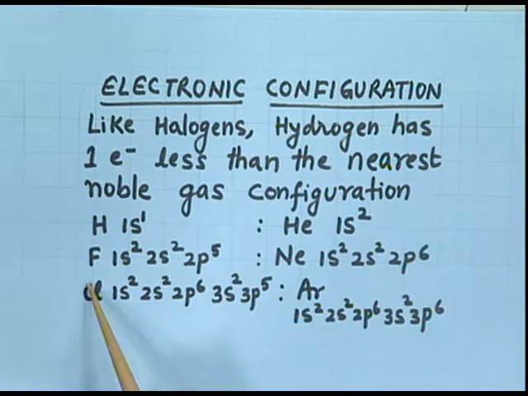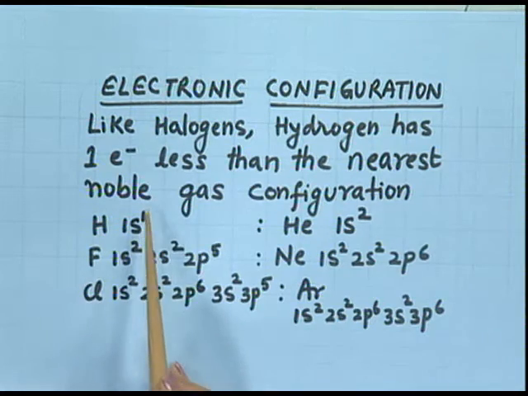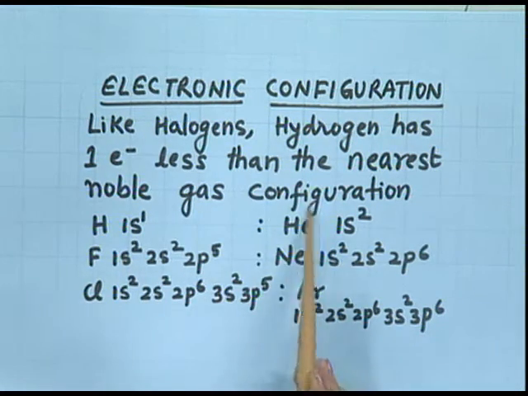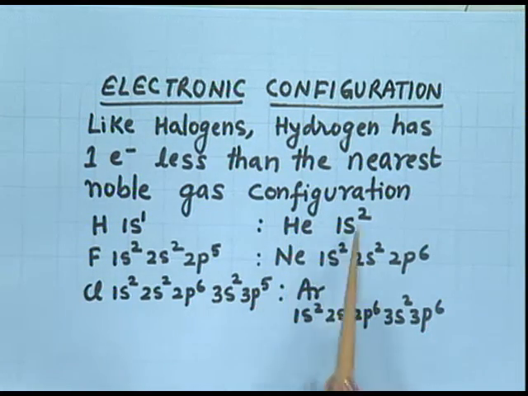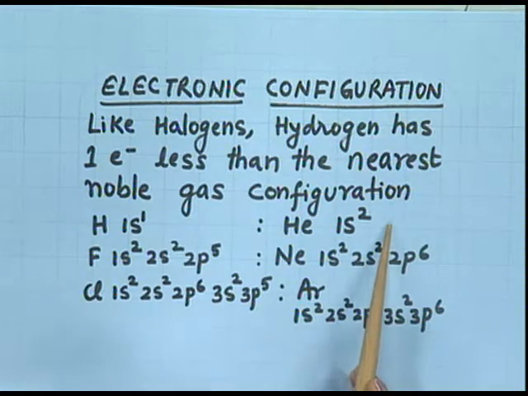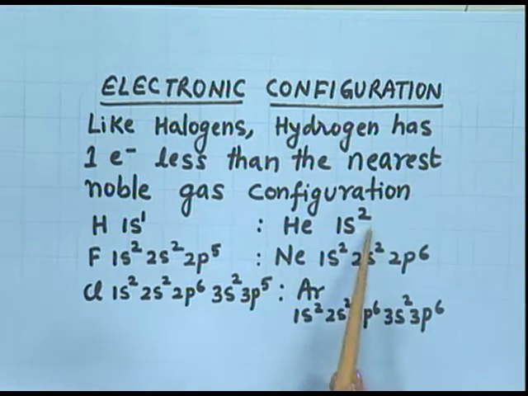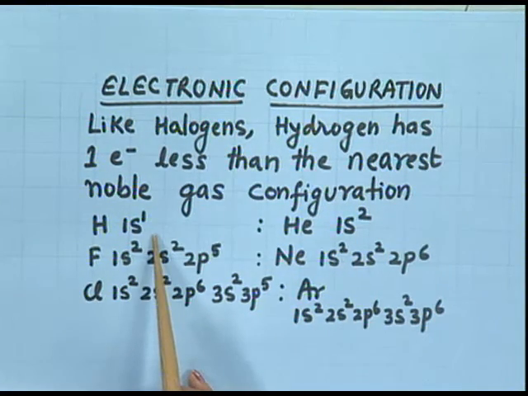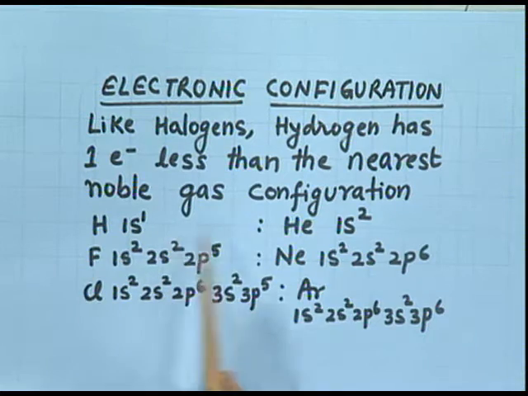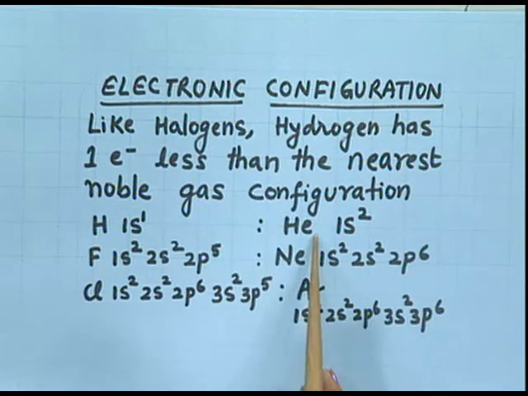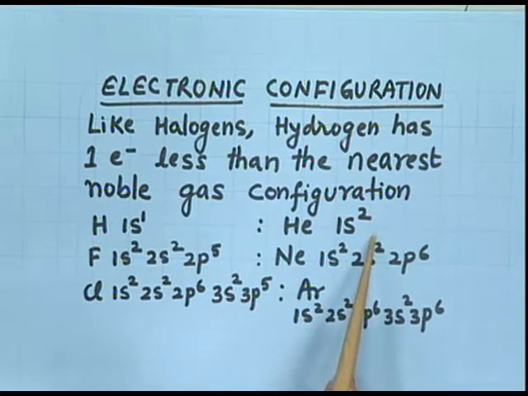Now you can see and compare the electronic configuration. Hydrogen electronic configuration 1s1, the nearest noble gas is helium, its electronic configuration is 1s2. So, you can very well see that hydrogen is just one electron less than the nearest noble gas electronic configuration.